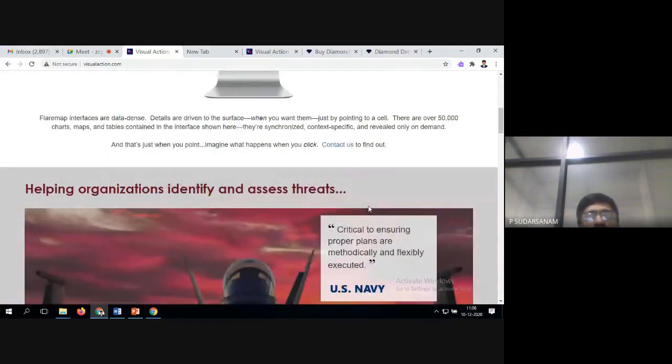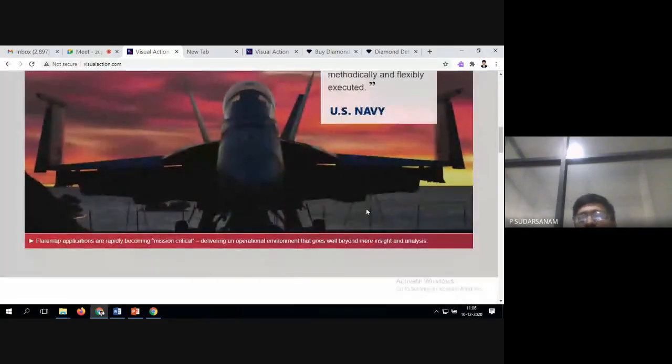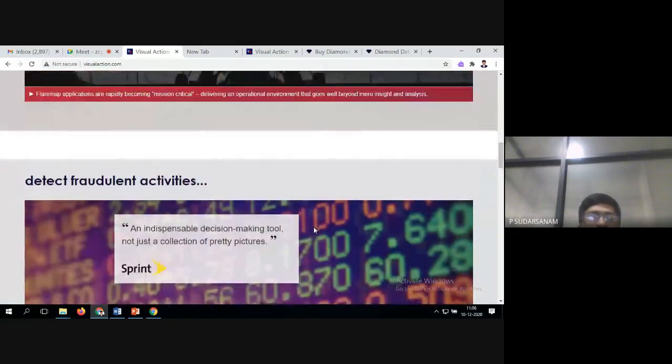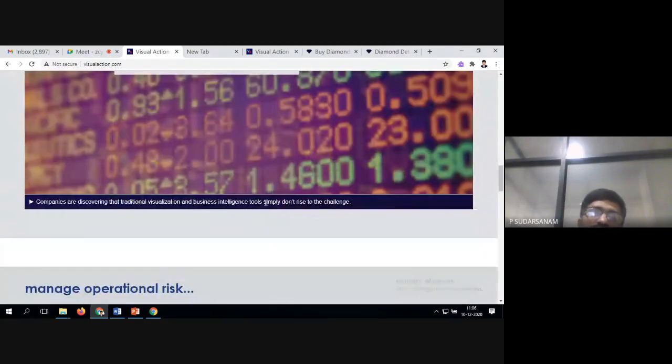See, like this, you have many examples: helpline organization, identity, and access threats. So they monitor people accessing the threats. Suppose somebody is attacking, or somebody is doing something, before it happens itself they can find it. If somebody is entering somewhere in our land, they are able to find it. That is what they are doing.